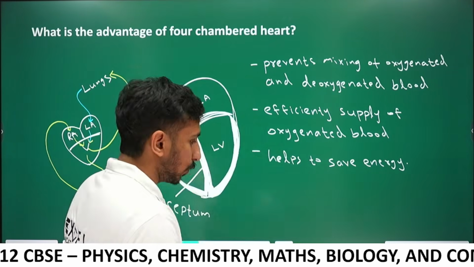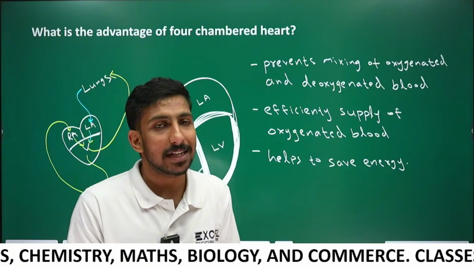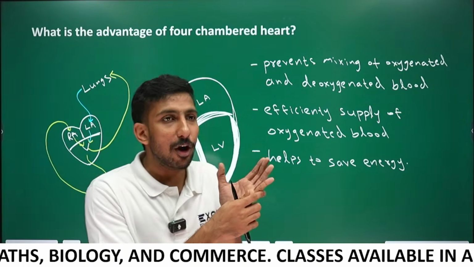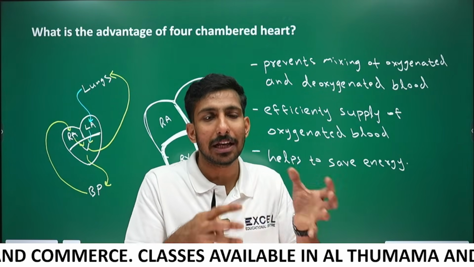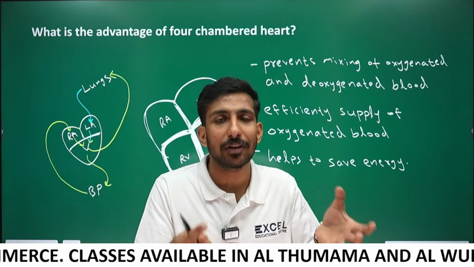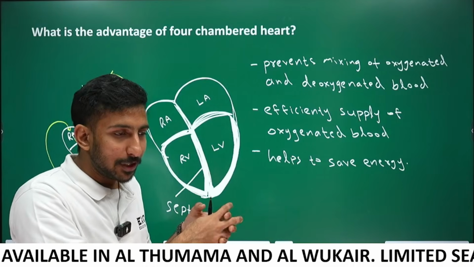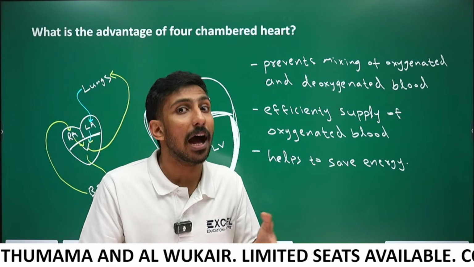So they have to use a lot of energy to tolerate the effect of mixing. Luckily we don't have mixing, so we don't have to use a lot of energy for that.